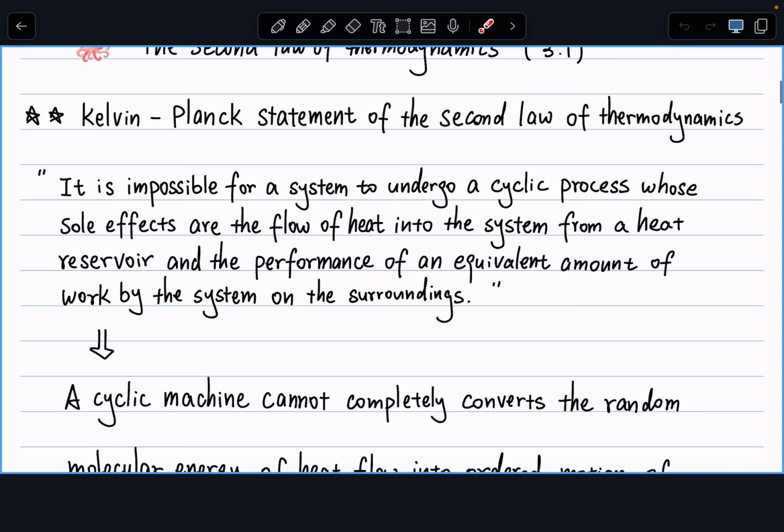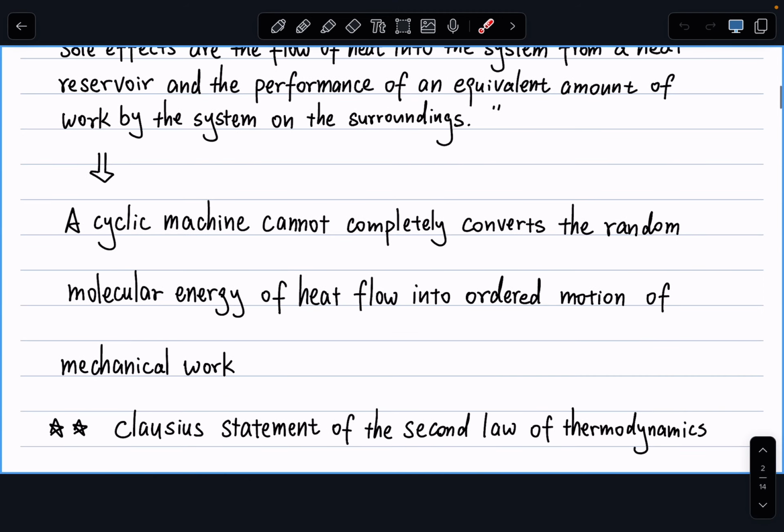The first one is called the Kelvin-Planck statement of the second law of thermodynamics. It reads: it is impossible for a system to undergo a cyclic process whose sole effects are the flow of heat into the system from a heat reservoir and the performance of an equivalent amount of work by the system on the surroundings. I know it's super long.